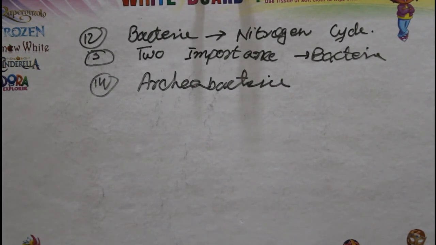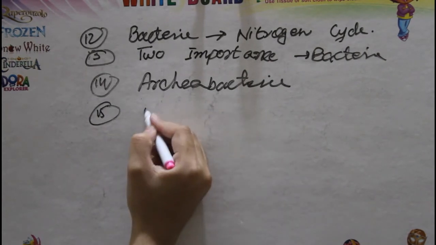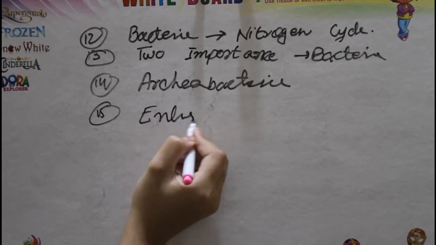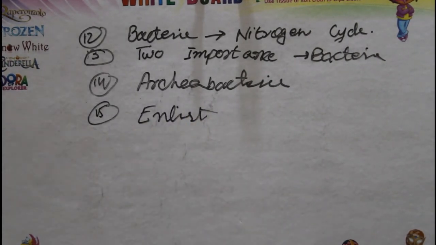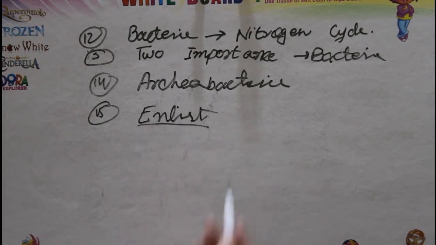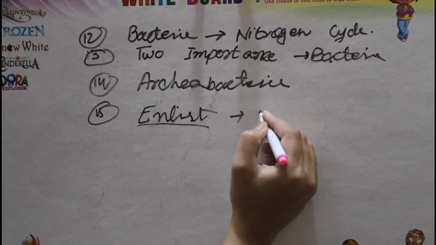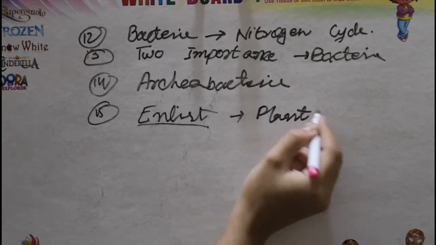Next, list the bacterial plant diseases. In this question you have to tell some bacterial plant diseases, and list them. Here is one important point to tell you: when you see the word enlist in the question, it means you just have to tell the names or make a list. There will be no description, no definition, nothing, just a list of the points, whatever they ask. So in this question they ask for the bacterial plant diseases.